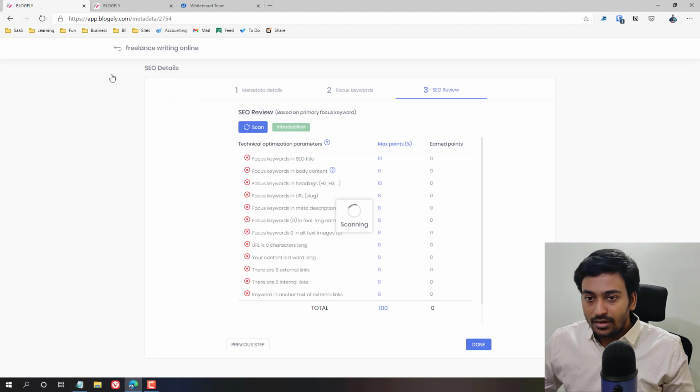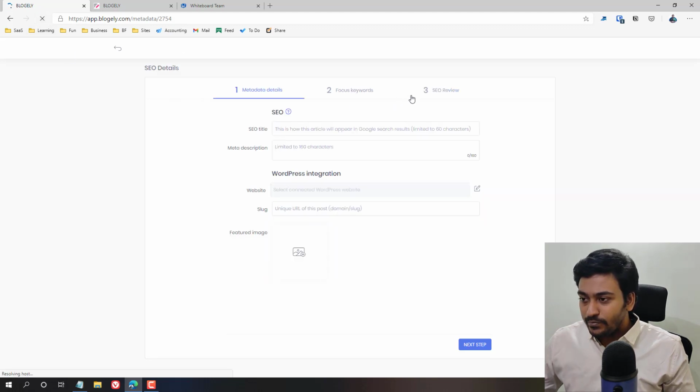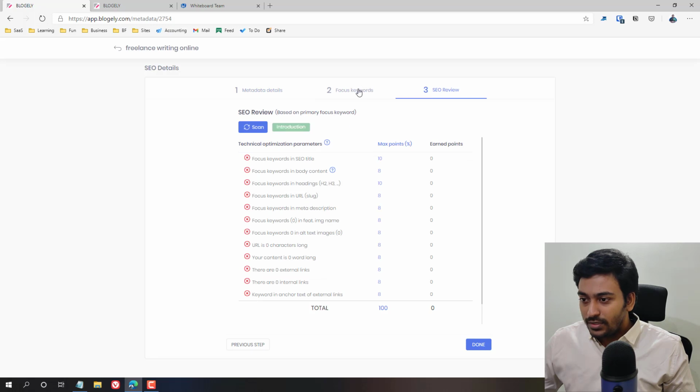Still scanning. Let me refresh it. Let's see whether the focus keyword introduction, hopefully I spelled it correctly, shows up. I think it's stuck, but basically it should have come.